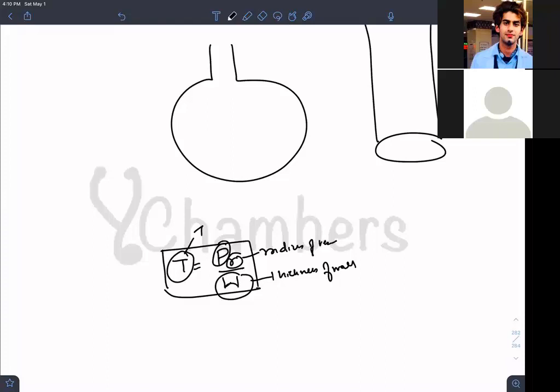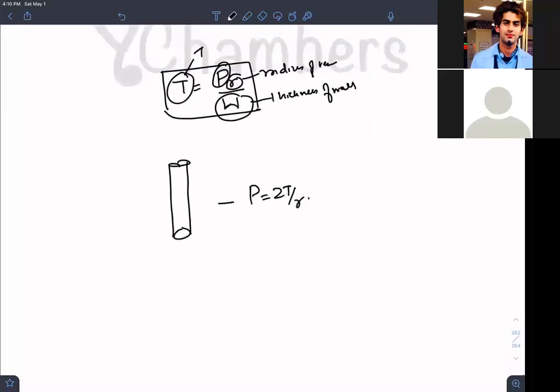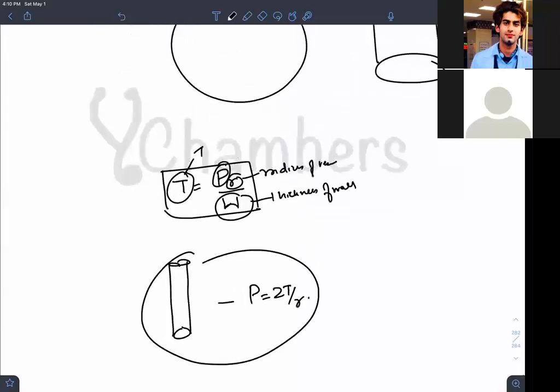Is it clear? But if you have a thin-walled vessel, you should use this equation: P = 2T/R. Why 2T/R? Because wall thickness is not there, so we remove that W. So P = 2T/R for thin-walled vessels, and for thick-walled vessels, T = PR/W.